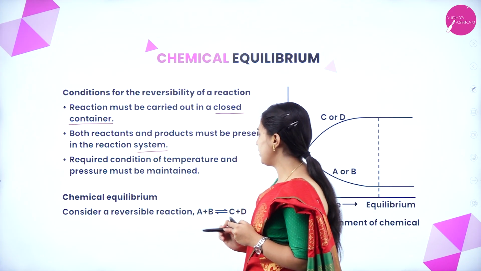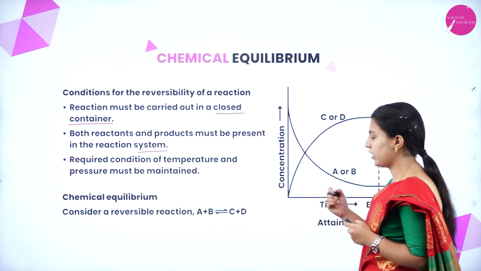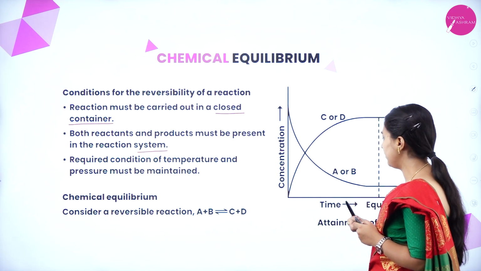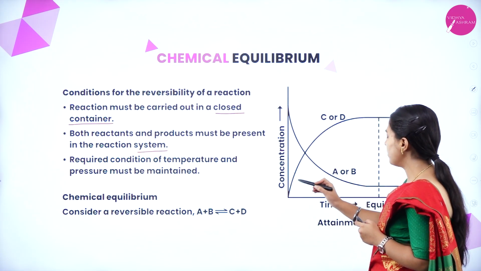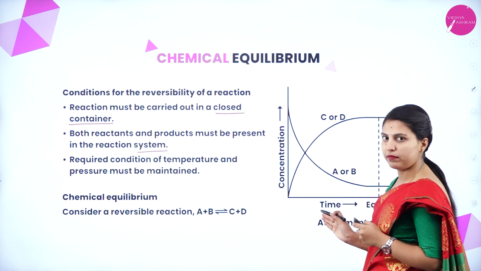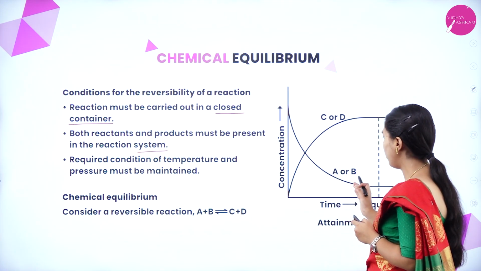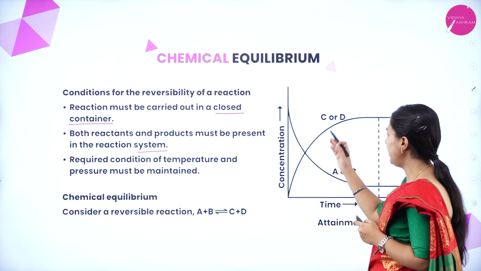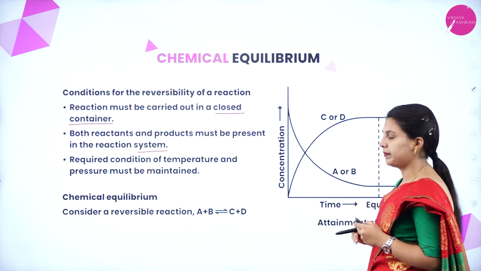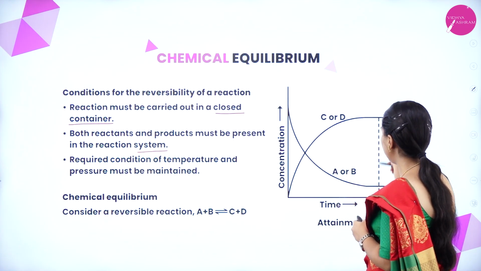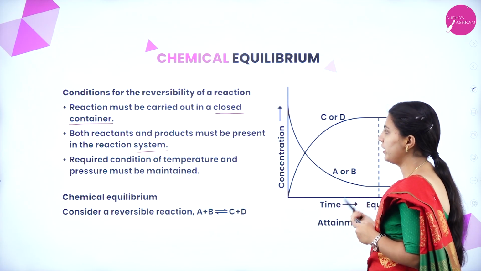So consider a reversible reaction A plus B giving rise to C, D. This is the overall graph, concentration versus time. This is A or B on the reactant side and C or D. It is reaching the equilibrium. What is it showing?